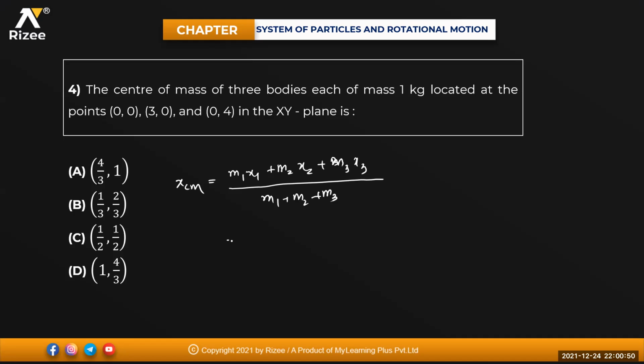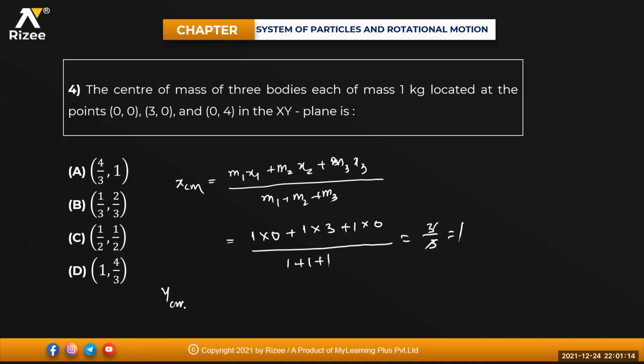So the first coordinate: 1 into 0 plus 1 into 3 plus 1 into 0, divided by 1 plus 1 plus 1. So that will be 3 divided by 3, equal to 1.